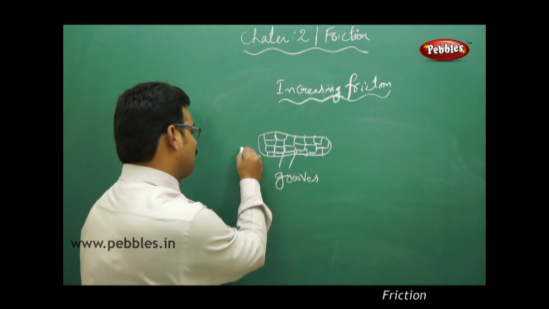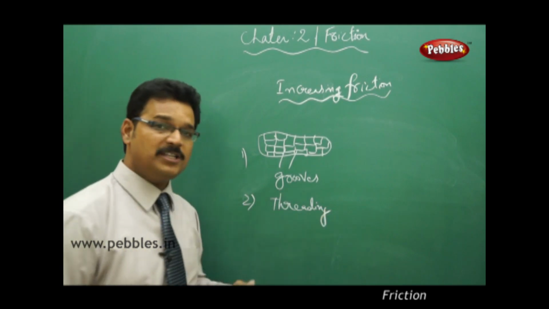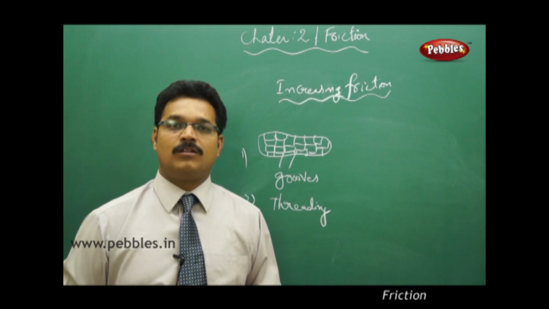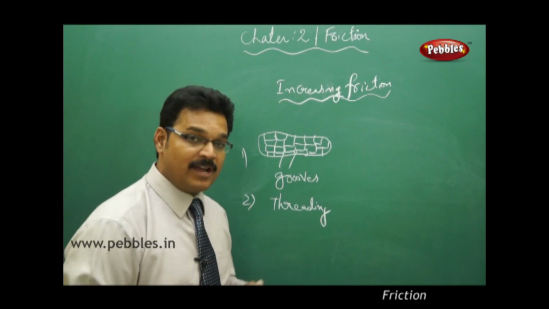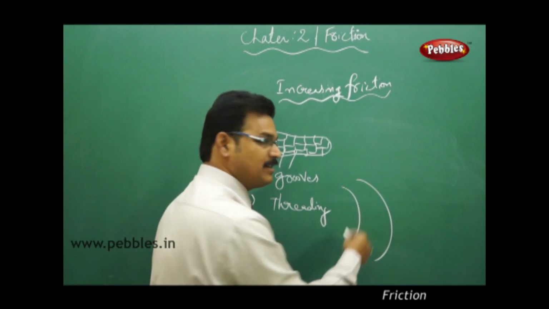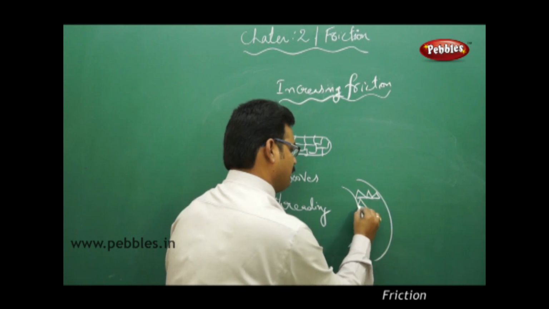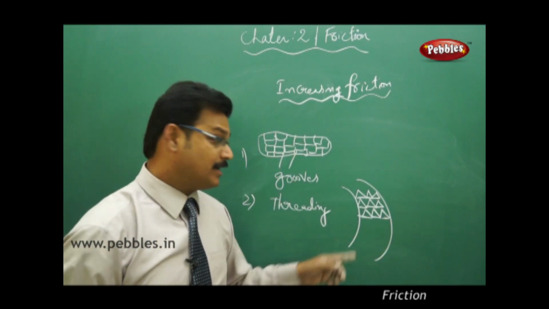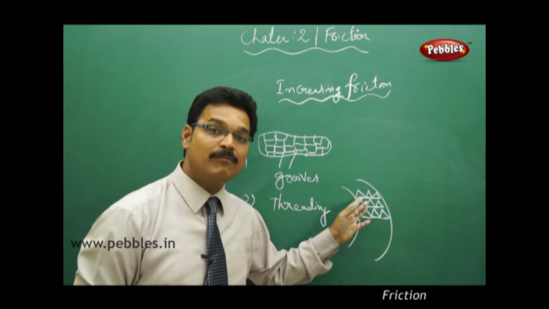And there is another one called threading. What is meant by threading? You have seen the tires of the wheels of cars, trucks, motorbikes, bicycles, etc. If you see the front surface of the tire, it has many types of shapes like this. Like MRF tires, CEAT tires, if you see, they have different types of cuttings on the surface with some depth also. Why do they make it like that?